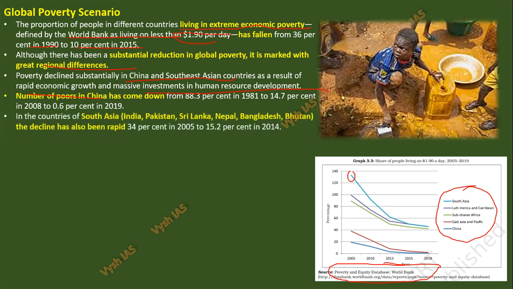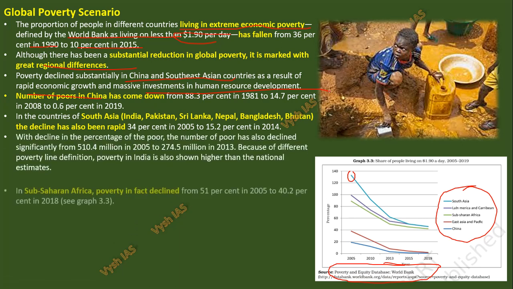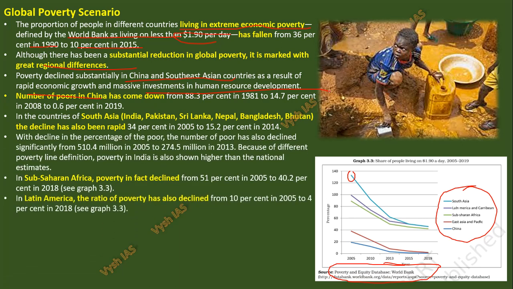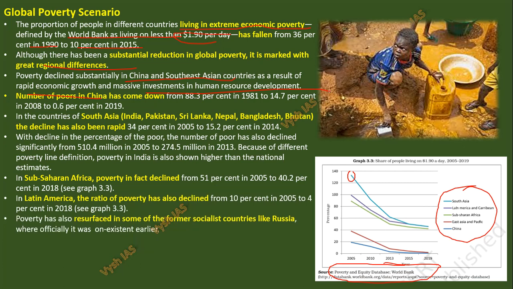So in the countries of South Asia, that is India, Pakistan, Sri Lanka and all, there has been a decline. Everywhere it's like that. Sub-Saharan Africa also declined, Latin America also declined, and in many places which did not have poverty, poverty has now started. Places like Russia earlier were not considered poor countries. They are a permanent five country, a rich country, they have everything, but because they are engaging in wars and they are communist, and not supporting development activities, focusing more on war and expanding their area, people may fall into poverty.